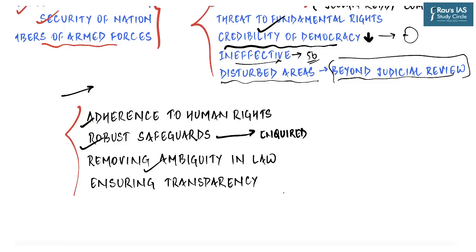Then we need to remove ambiguity in the law. Terms like disturbed, dangerous, and land forces need to be clearly defined to ensure greater clarity. And finally, we need to ensure transparency. Greater transparency in communicating the status of existing cases, to include its display on the Army and government's website, and proactive feedback to petitioners on actions taken by government in past human rights cases are some of the reforms which we can bring about to break this vicious cycle of counter-terrorist activity, fueling insurgency, and then again emboldening the state's response.